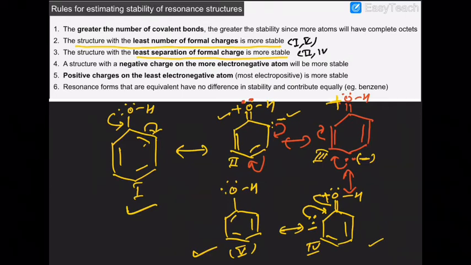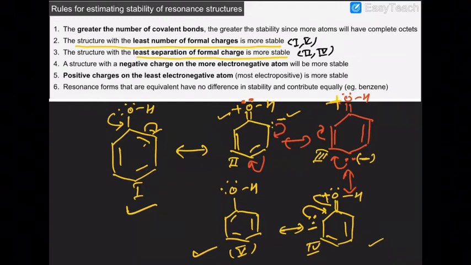Structures 2 and 4 endorse rule number 3. Next, a structure with negative charge on a more electronegative atom will be more stable. Here no structure qualifies, because oxygen is the most electronegative atom in the structures, but in none of the structures does oxygen carry a negative charge. So that rule is not applicable in these 5 structures.